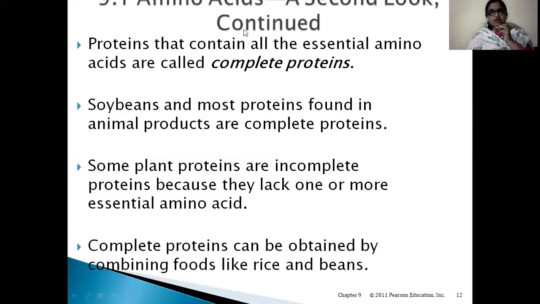So when we call proteins containing all the essential amino acids complete proteins, in the same way, when one or two amino acids are lacking in a particular protein, we call them incomplete proteins, which are plant proteins. These complete proteins can be obtained by combining foods like rice and beans. Usually we take different types of foods in combination, so with a combination like rice and beans, the essential amino acids can be covered.